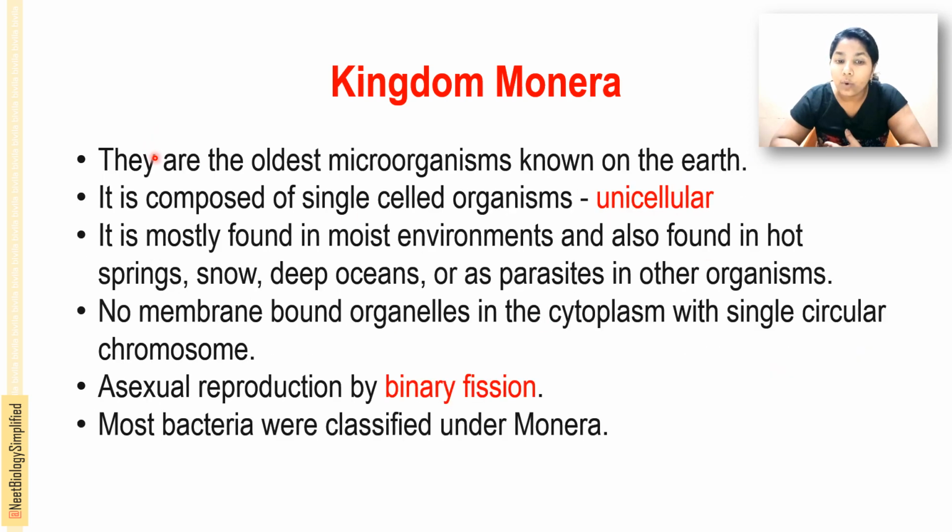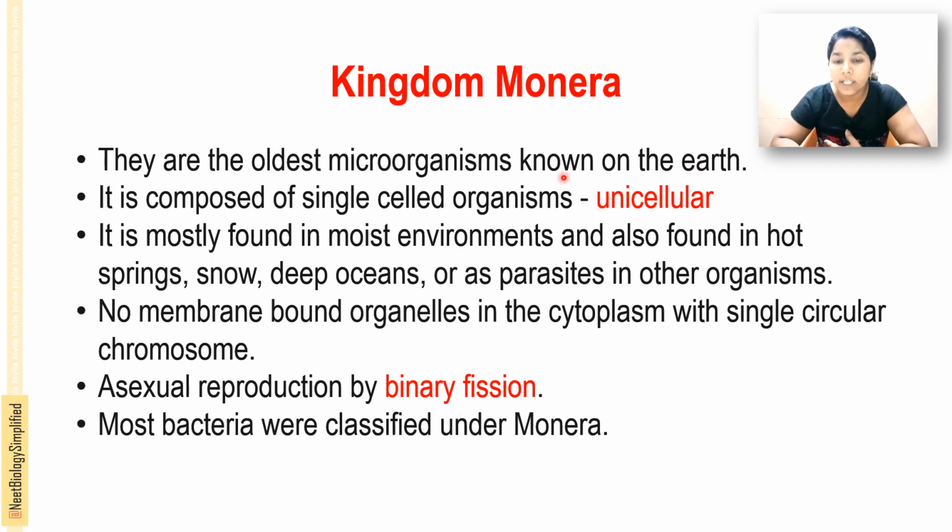And they are the oldest microorganisms known on the earth. These Monerans are the oldest microorganisms that we know, the first life on the earth. They are composed of unicellular, single-celled organisms.